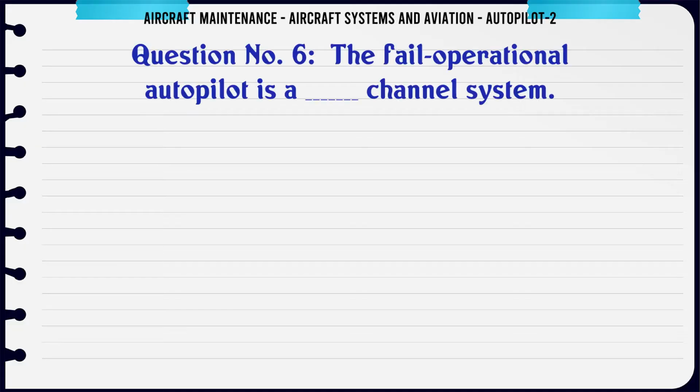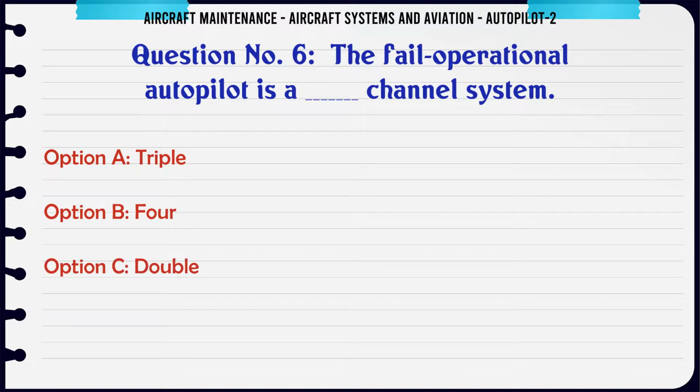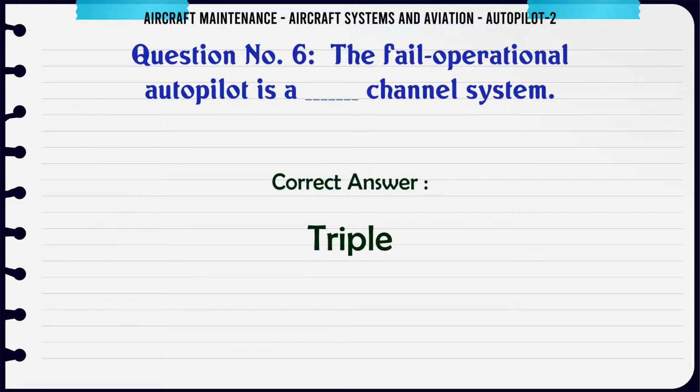The fail operational autopilot is a channel system. A. Triple. B. 4. C. Double. D. Single. The correct answer is triple.